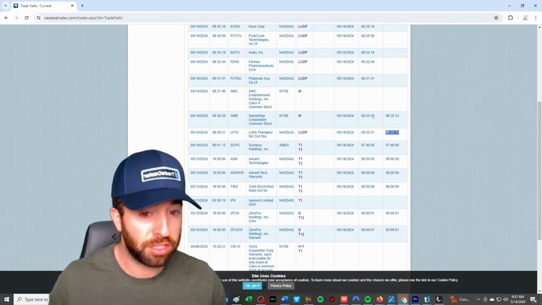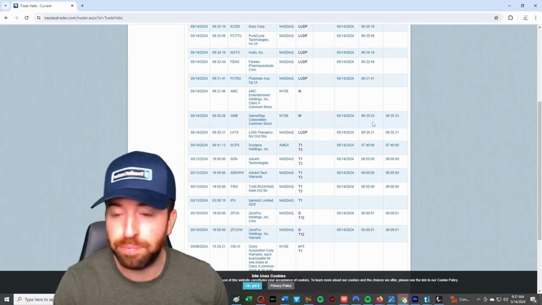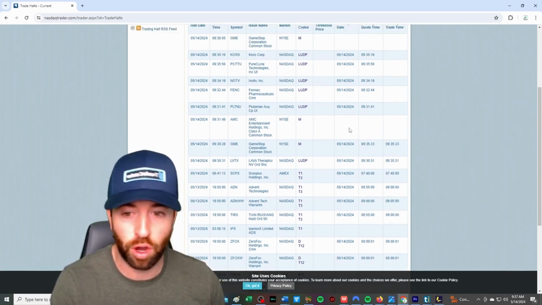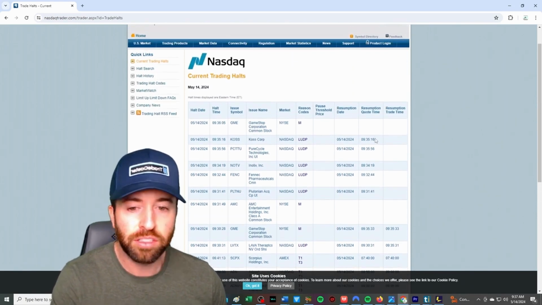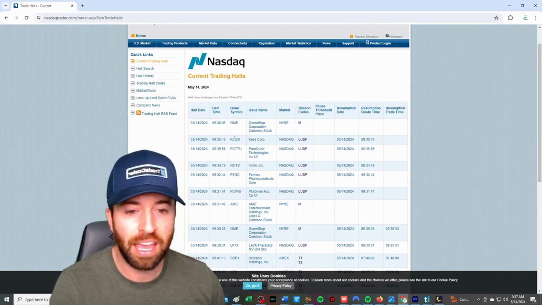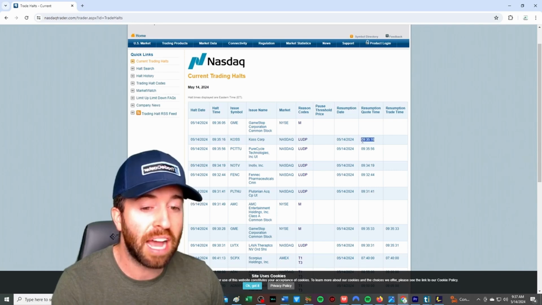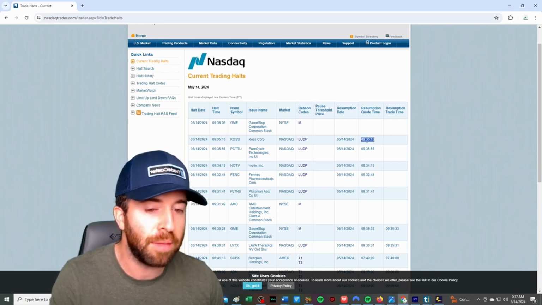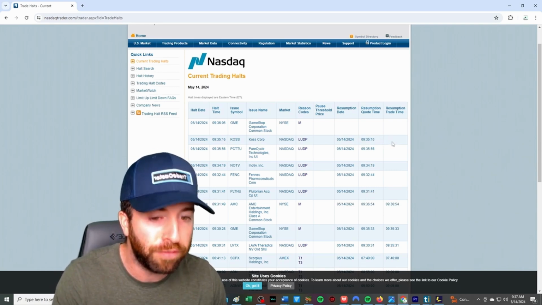Here's again GameStop just from before. GameStop opened up 5 minutes exactly after. AMC is going to open up 5 minutes exactly after. So a lot of times you come to this website so you know what time it's going to open. So if I see that KOSS got halted at the time of 9:35 and 16 seconds, it means it's going to open up at 9:40 and 16.